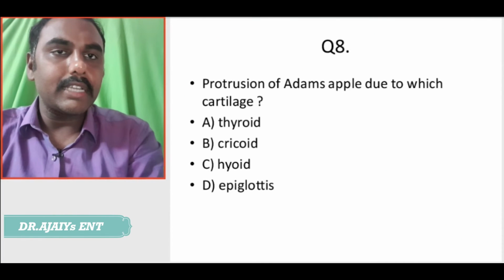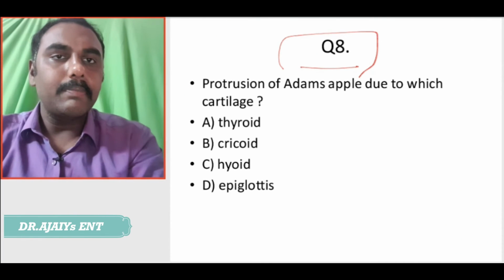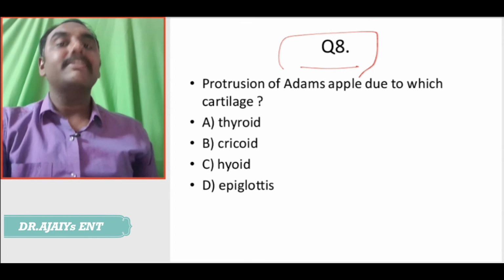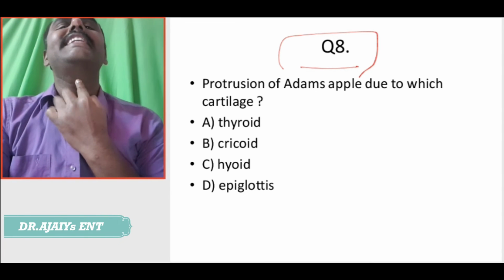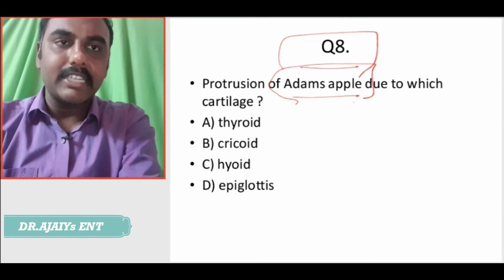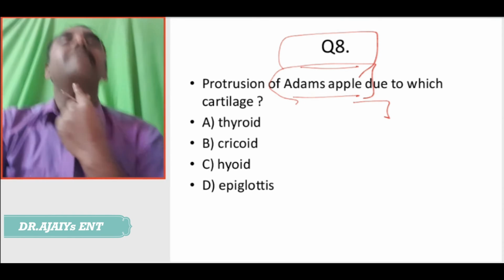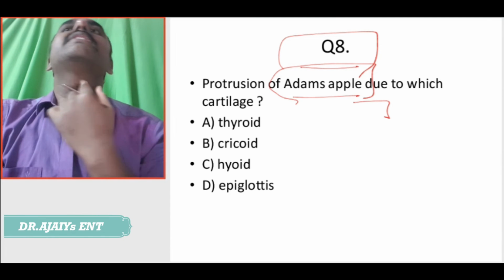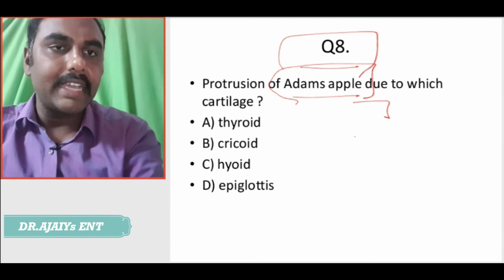Coming on to the next question, question number 8. The protrusion of Adam's apple, a very easy one. What is Adam's apple? When we lift our neck, we can see the most projected one, that is Adam's apple. Adam's apple is because of which cartilage? Just feel. This is the thyroid cartilage.